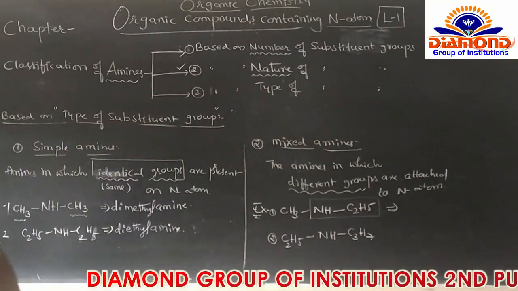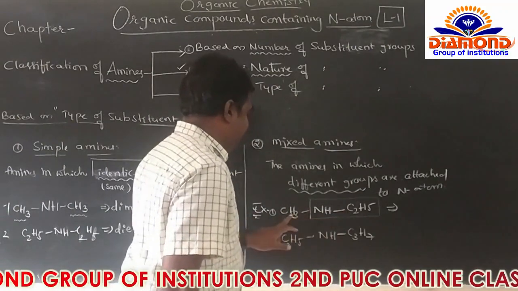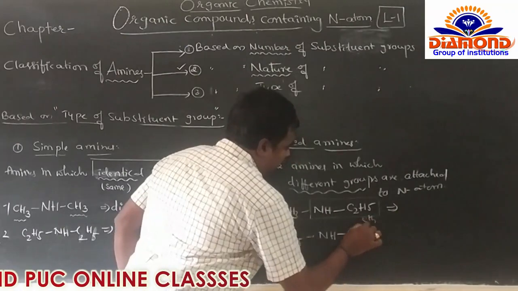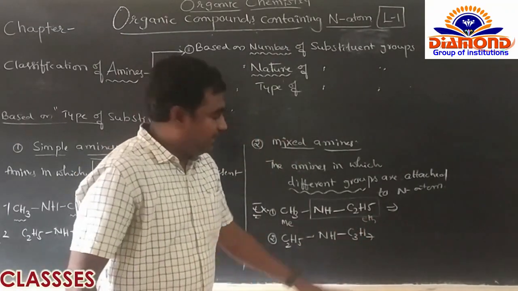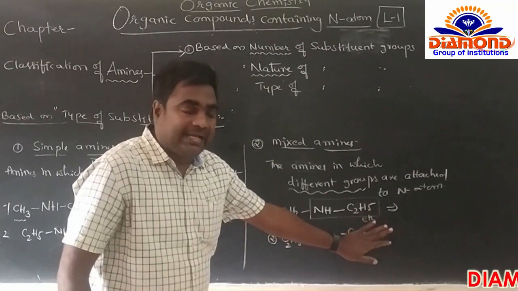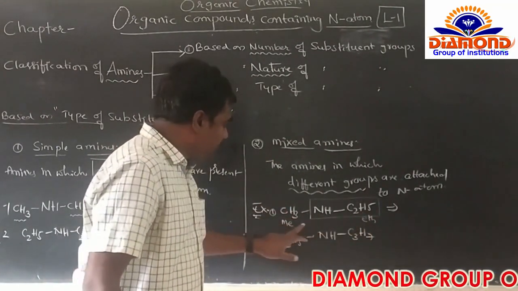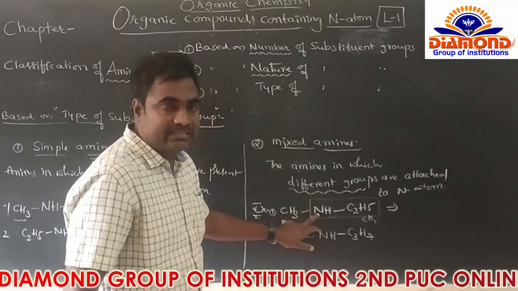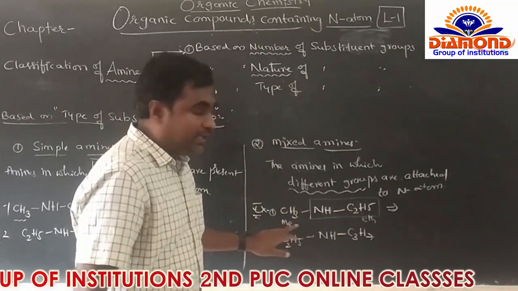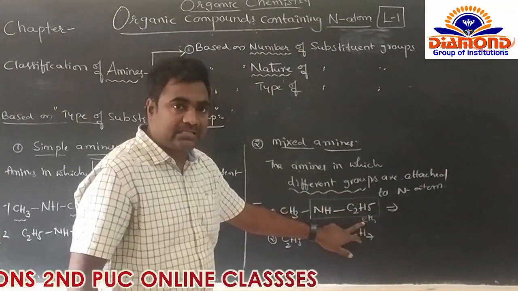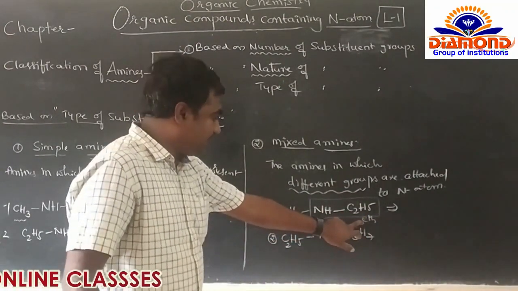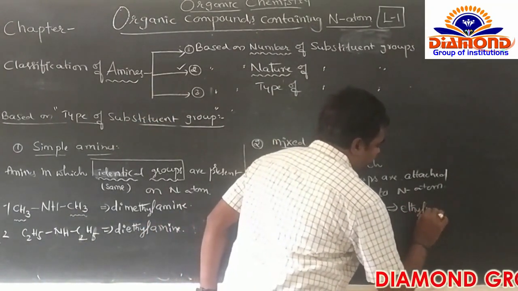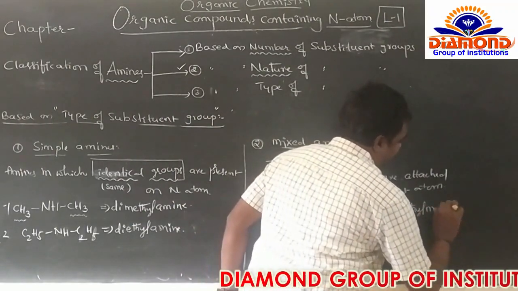We will write the common name. So what's the common name? It is ethyl, it is a methyl. Between the two, which comes first alphabetically? Ethyl. E comes first, so we write that first. So ethyl methyl amine. Alphabetically, E in ethyl comes first, so we write it first. So ethyl, then methyl. Next is methylamine.